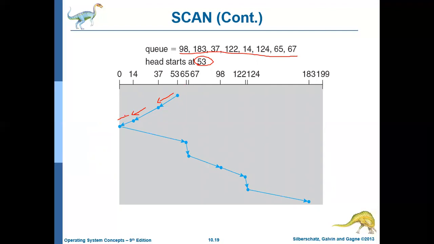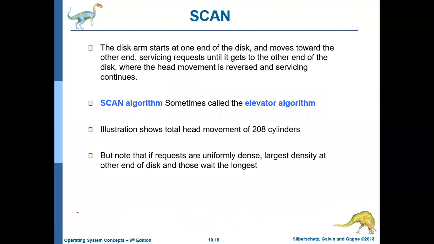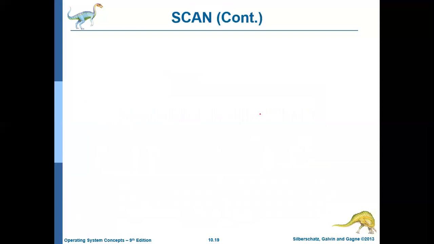It goes all the way in the reverse direction up to the 0th cylinder, and then it accesses cylinder 65, because all the other locations it has already accessed. It accesses the data at location 65, and then 67, then 98, then 122, then 124, and then 183. So this is how the scan algorithm works. You can see the number of cylinders it has to pass is 208 cylinders.